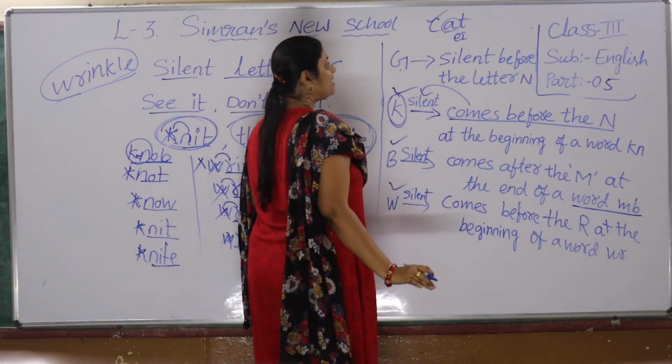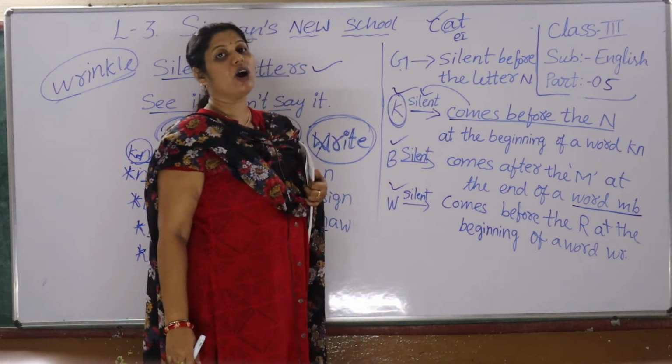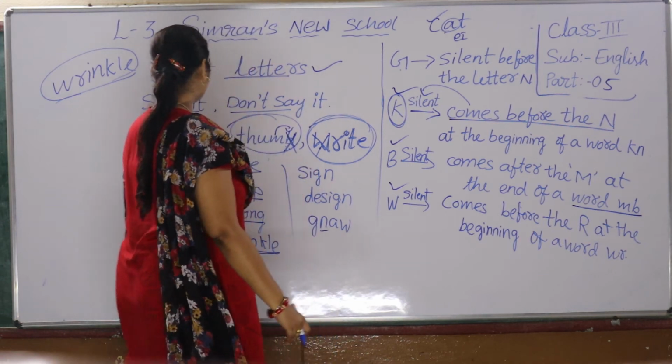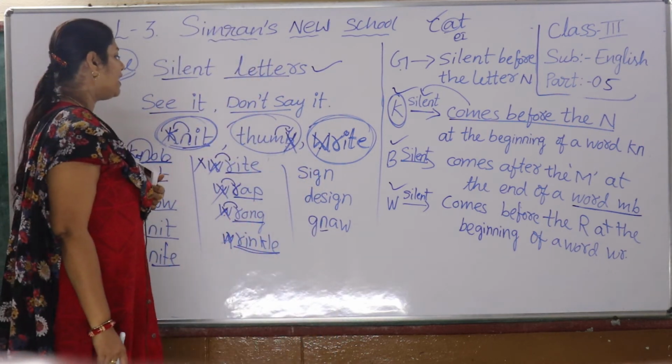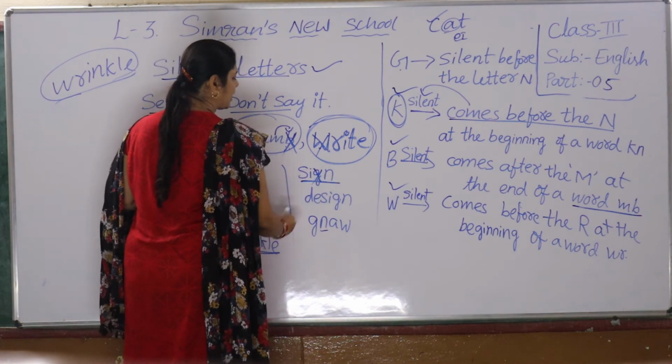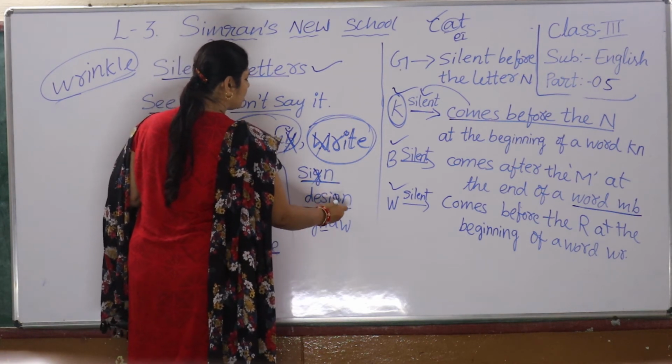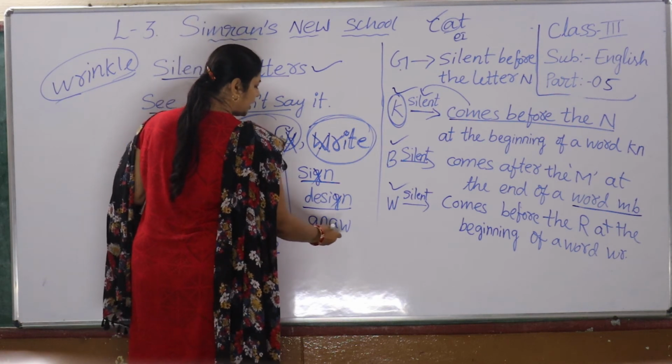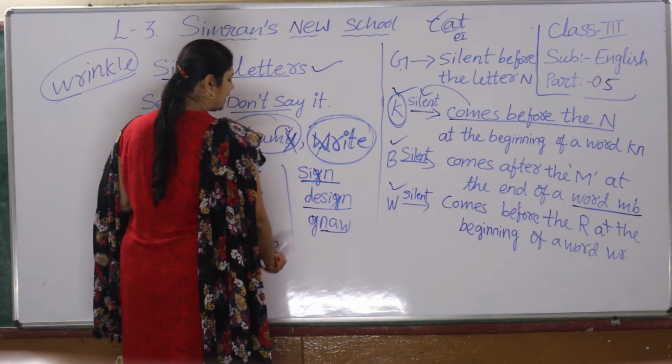Then G. G is silent before the letter N. For example, sign. Here G is silent. Design, G is silent. Gnaw, G is silent.